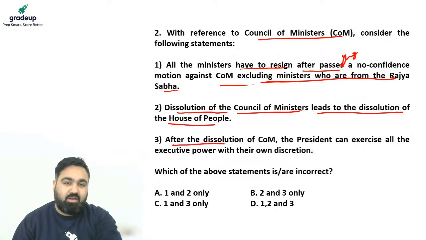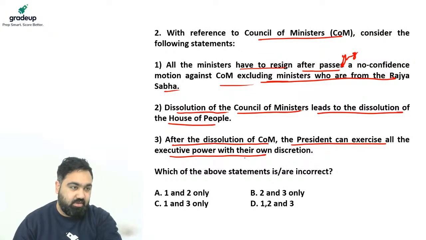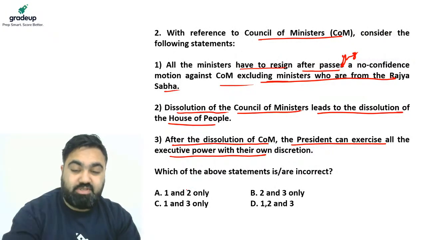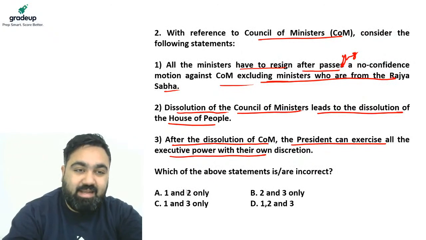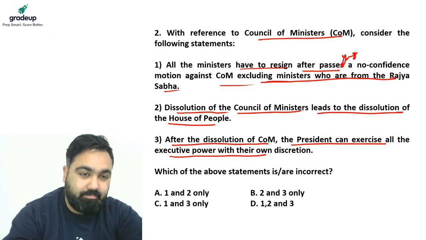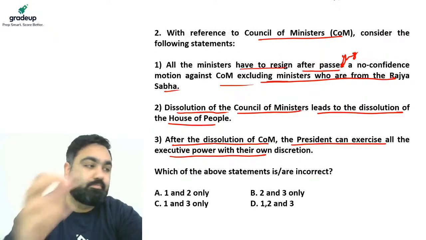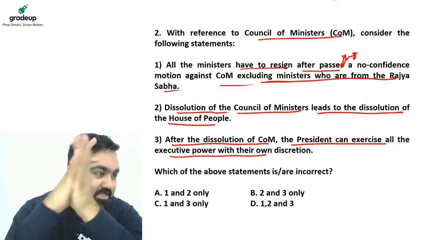Third, after dissolution of Council of Ministers, the President can exercise all the executive powers with their own discretion. Read the statements carefully and then tell me what, according to you, should be the answer to this question. Let's see if we can answer this.